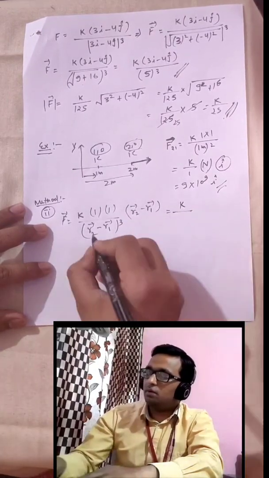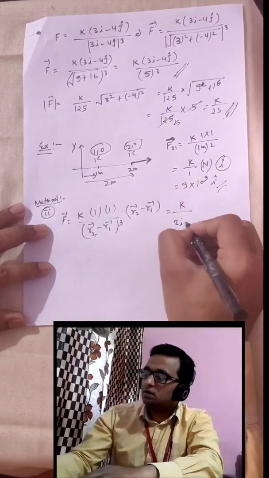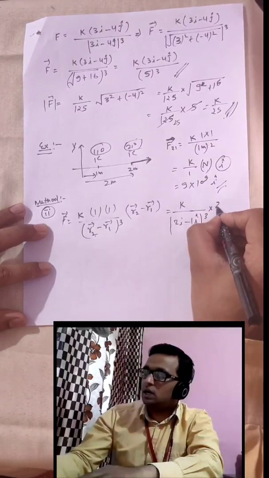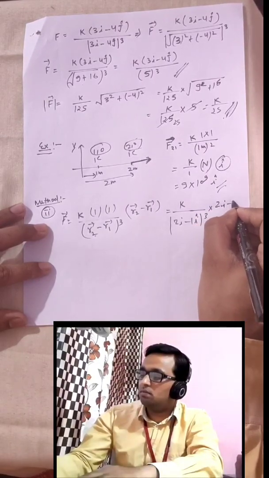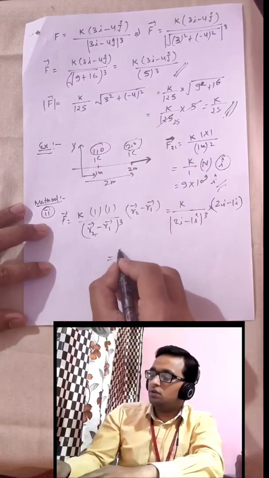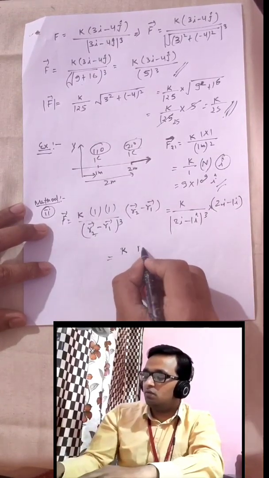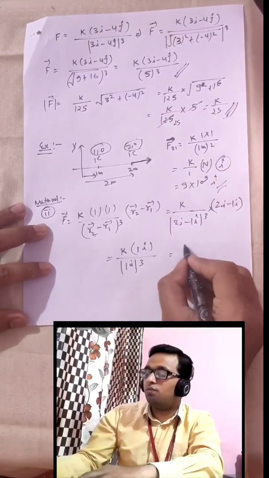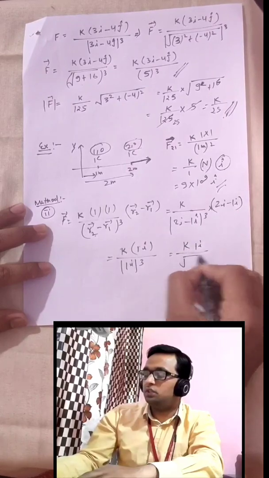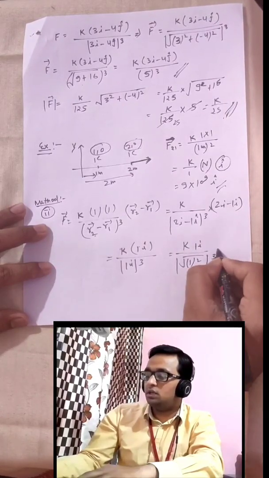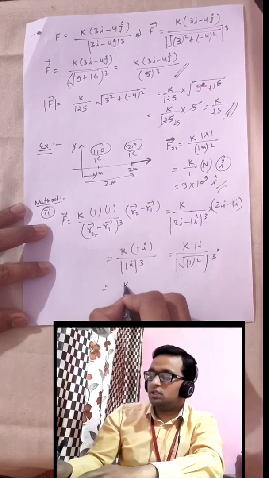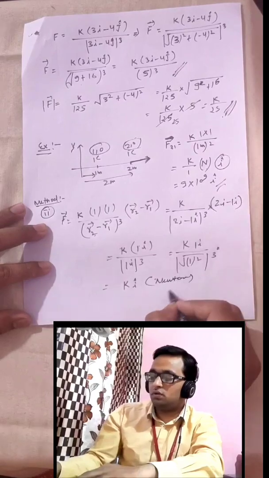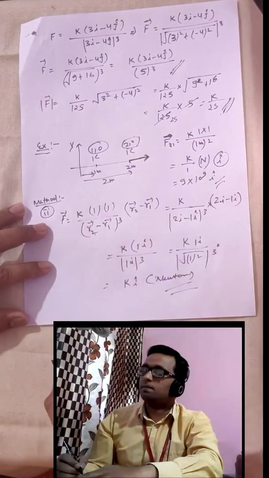So here you will write K upon r2, which is 2i, minus r1, which is 1i, its cube, into r2 minus r1, which is 2i minus 1i in complete vector form. So here you will write K 1i upon 1i, its magnitude, K 1i, coefficient of i square, power is 3, and you can understand this is K i unit Newton.